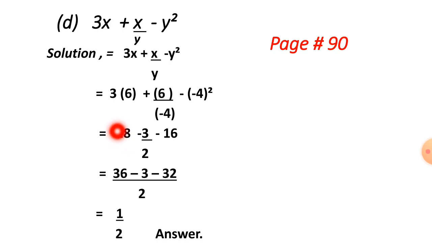Now we multiply 2 by 18, it will come 36. Minus, 16 times 2 will come 32. We subtract these two numbers, and we subtract these as well. We will get only 1 over 2 as the answer.